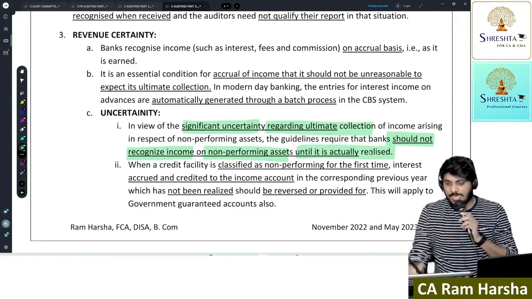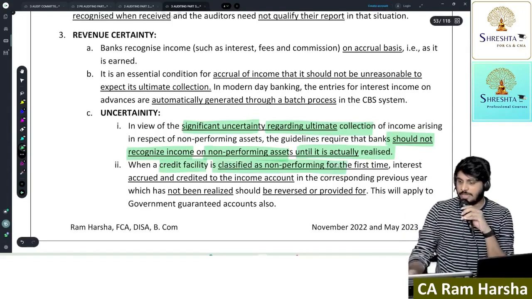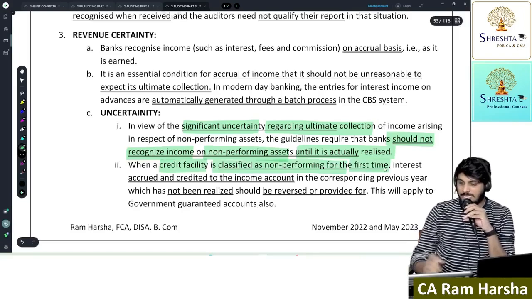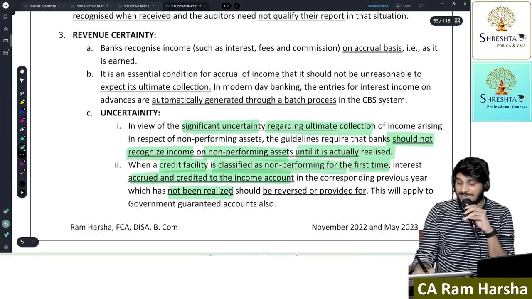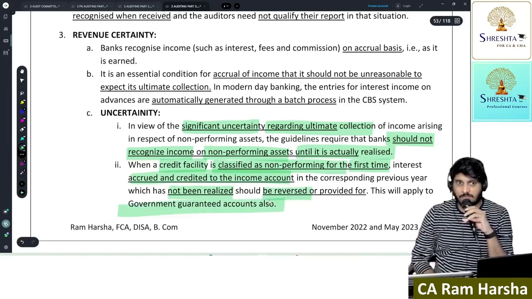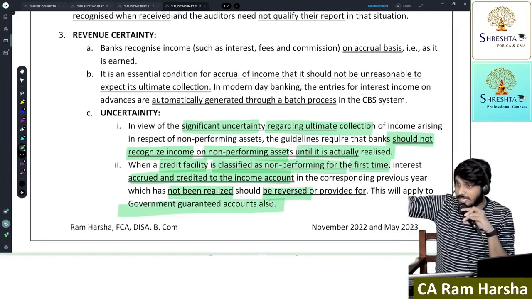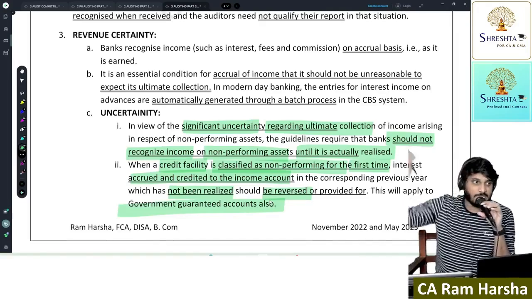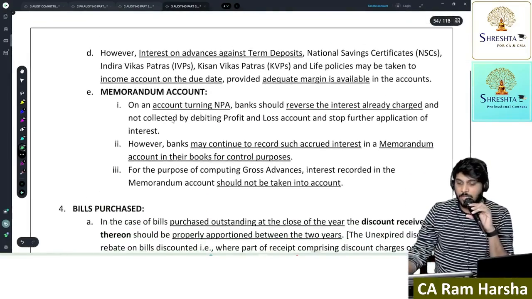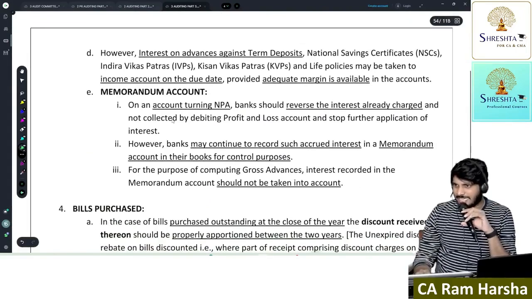Suppose when a credit facility is classified as NPA for the first time, interest accrued and credited to income account which has not been realized should be reversed. This will apply even for government guaranteed advance, because government guaranteed advance principal we will not treat as NPA. Interest we will treat as NPA.